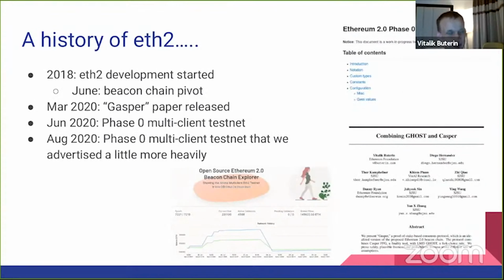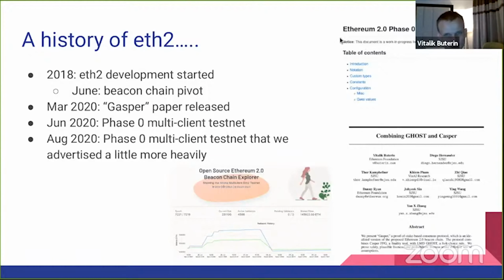So back to the history. 2018, ETH2 development started. June 2018, we did this pivot from trying to design ETH2 around the existing ETH1 chain to designing an independent beacon chain. March 2020, the Gasper paper. This is a paper where Yan did a lot of great work along with a lot of other people, and Danny also helped a lot with coordinating. Basically combining together Vlad's LMD GHOST with my Casper FFG, and trying to create this holistic consensus mechanism. After that we wrote a whole bunch of specs.